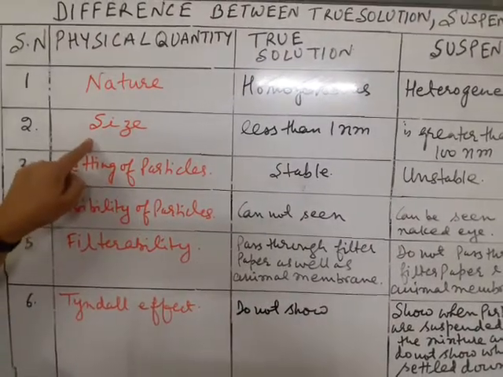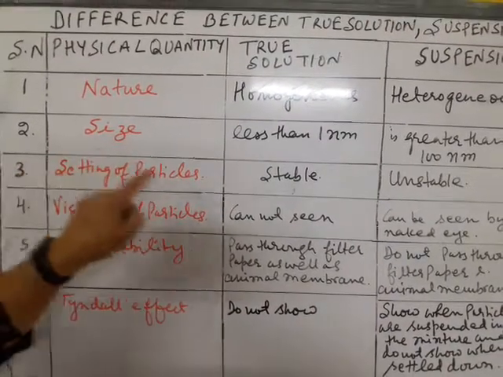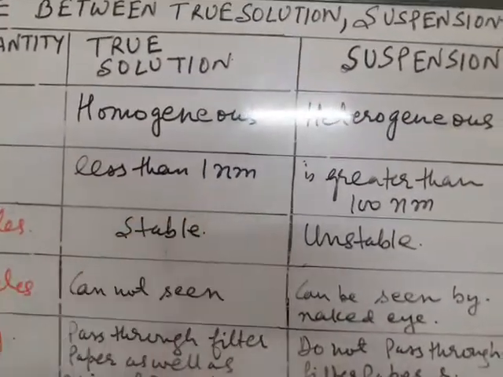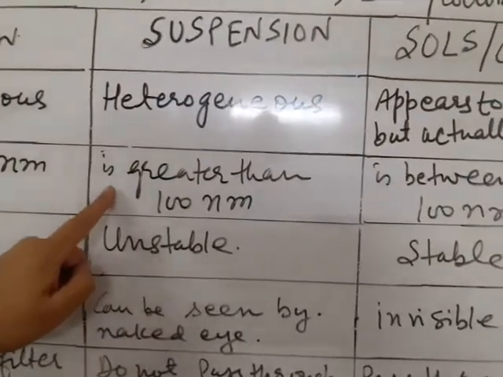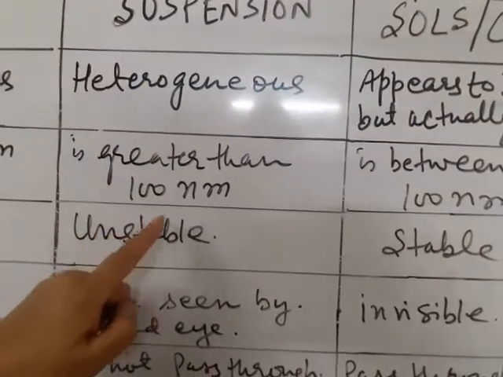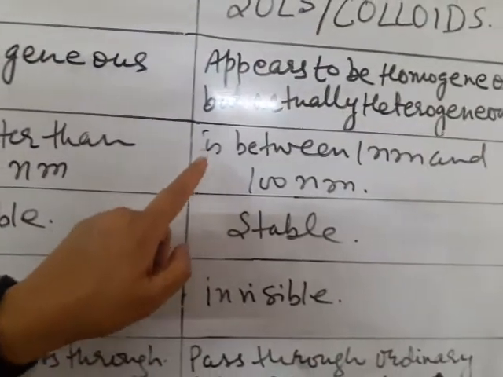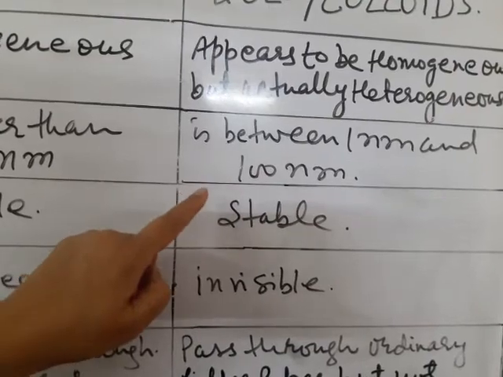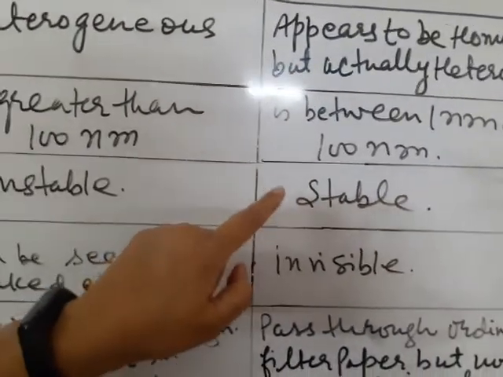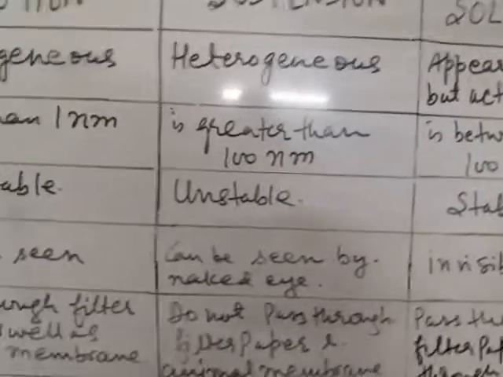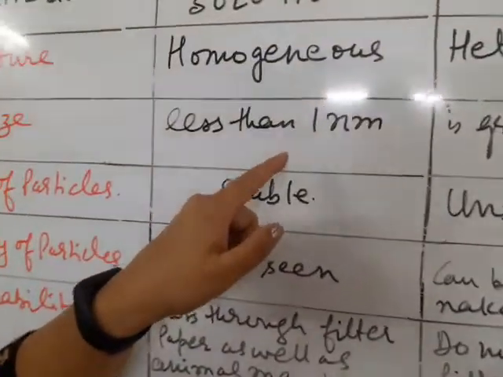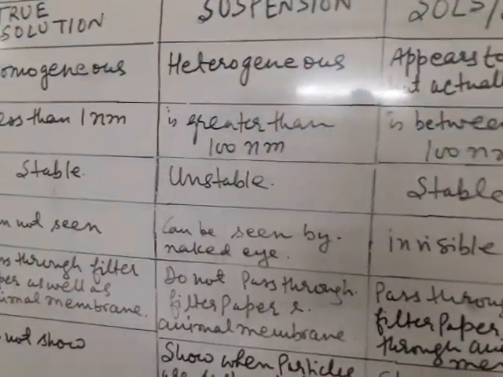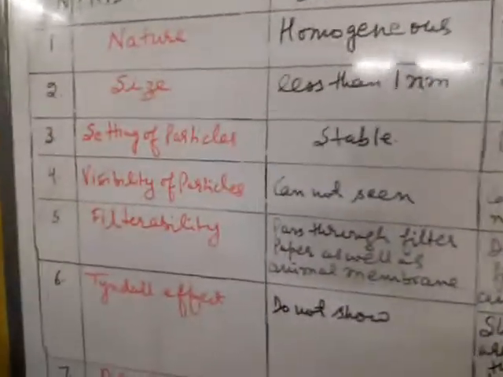Now on the basis of size of particles, in true solutions the size of particle is less than 1 nanometer. In suspension the size of particle is greater than 100 nanometer, and in colloids the size of particle is between 1 nanometer and 100 nanometer. It means that the size of a colloidal particle is in between the size of true solution particles and the size of suspension particles.